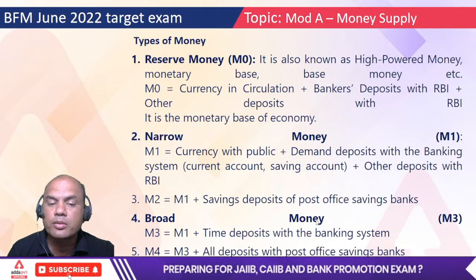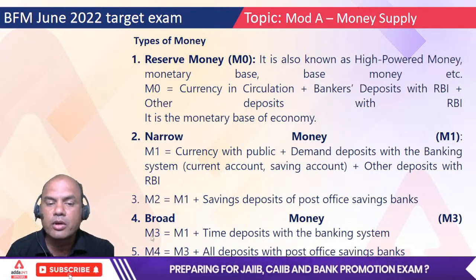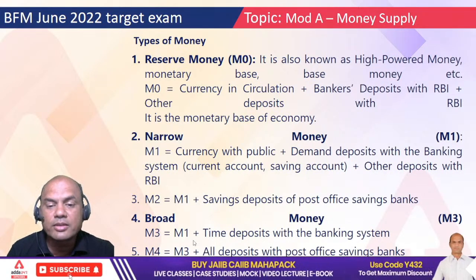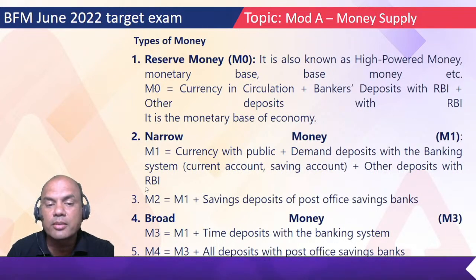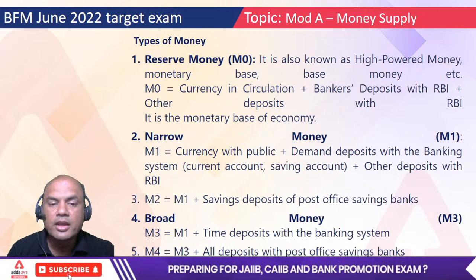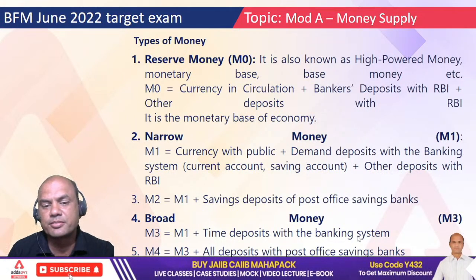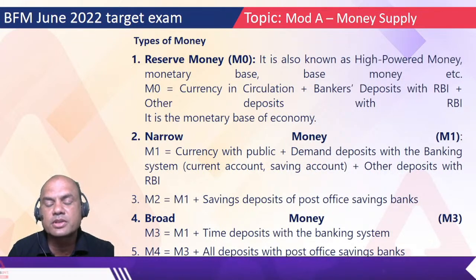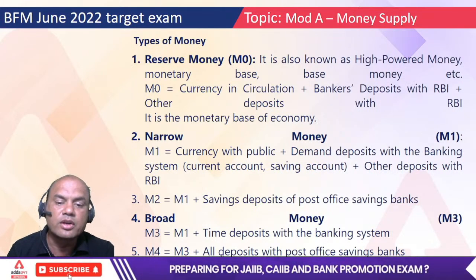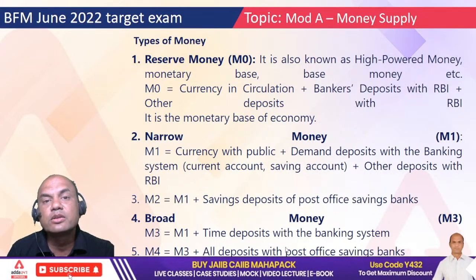M3 is known as broad money. Always remember. Broad money. M3 means what? M1 plus time deposits with the banking system. Remember, M1, it's not M2. Okay. M3 equals M1 plus time deposits with the banking system. And M4 is what? M3 plus all deposits with the post office savings banks. So all deposits with the post office savings banks are included in M4.